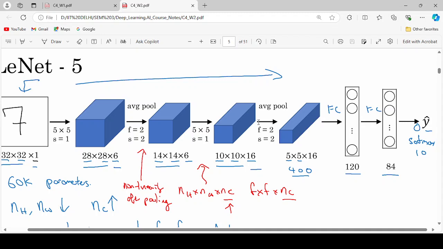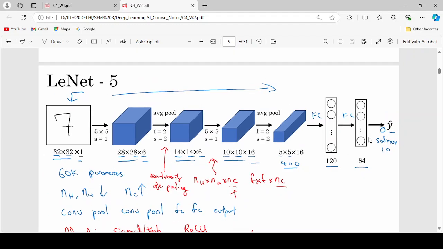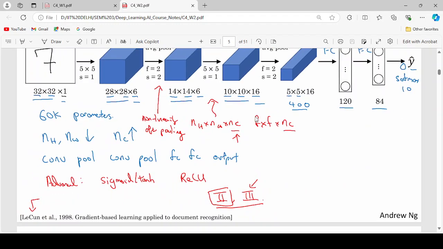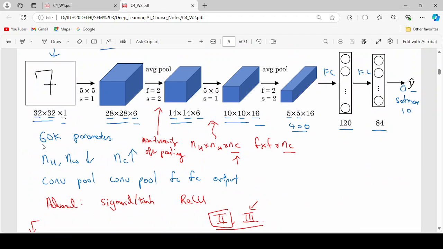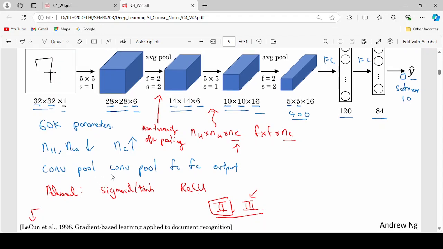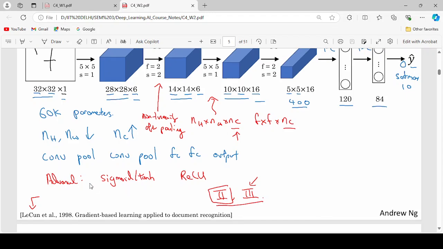That column vector is connected to a fully connected layer which has 120 neurons, and these 120 neurons are again connected with the 84 neurons of another hidden layer. Then it is connected to softmax or sigmoid, as your choice based on your dataset. So this is how the LeNet architecture looks. It has 60k parameters, and convolution, pooling, and fully connected layers are the internal parts of this architecture.